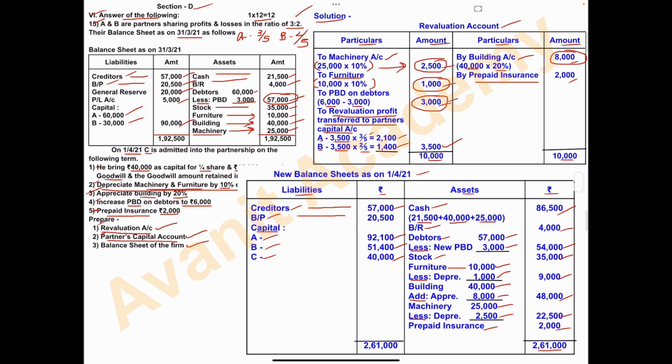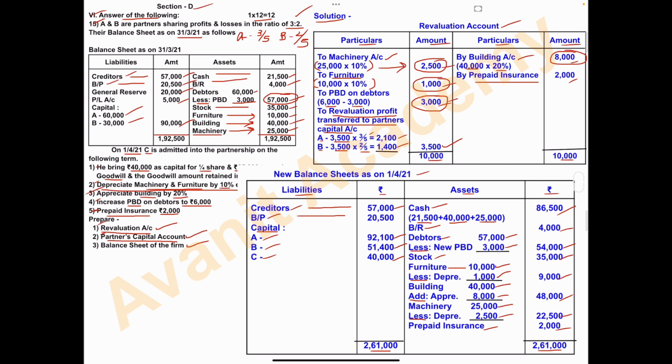Liability side, add: 57,000 plus 20,500 plus 92,100 plus 51,400 plus 40,000. Total is the same, that is 2,61,000. So this is the new balance sheet.